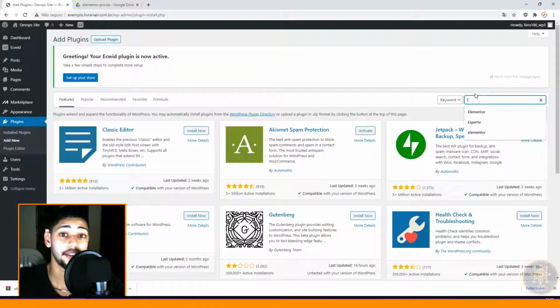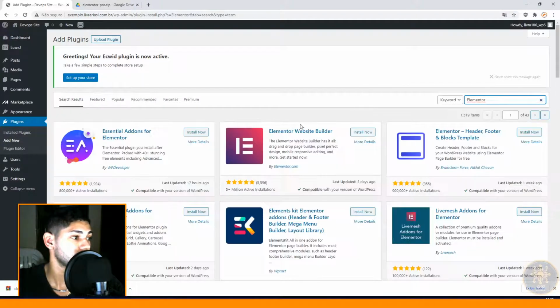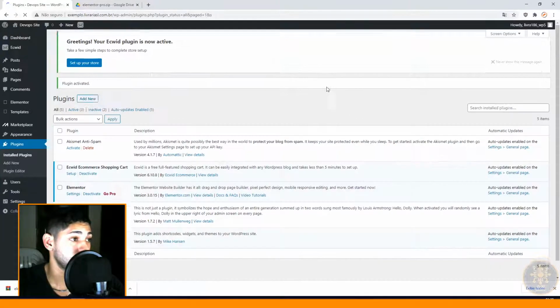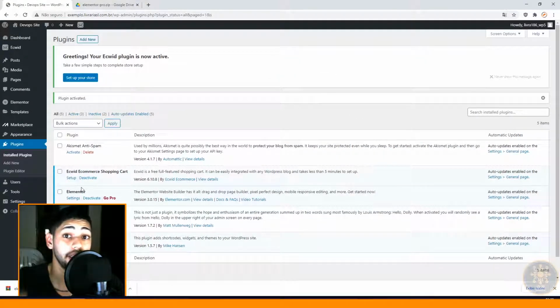So let's install Elementor free. Click on Install Now and activate it. So Elementor free is activated, and now we're going to install Elementor Pro.